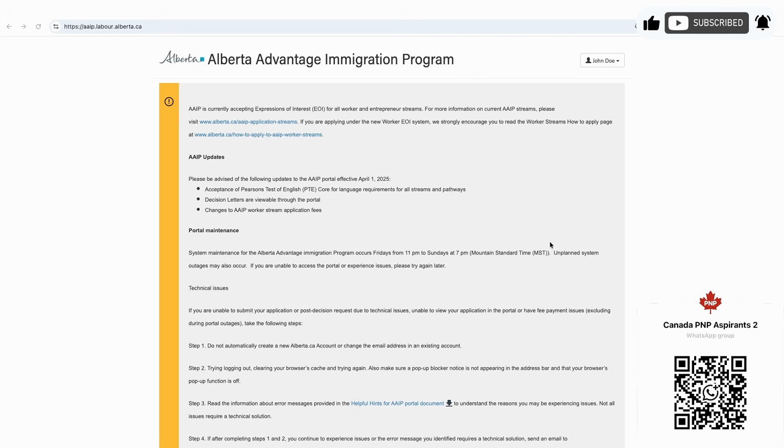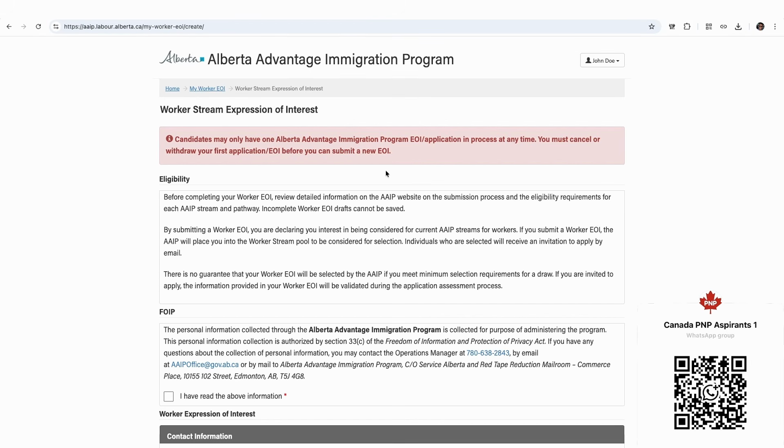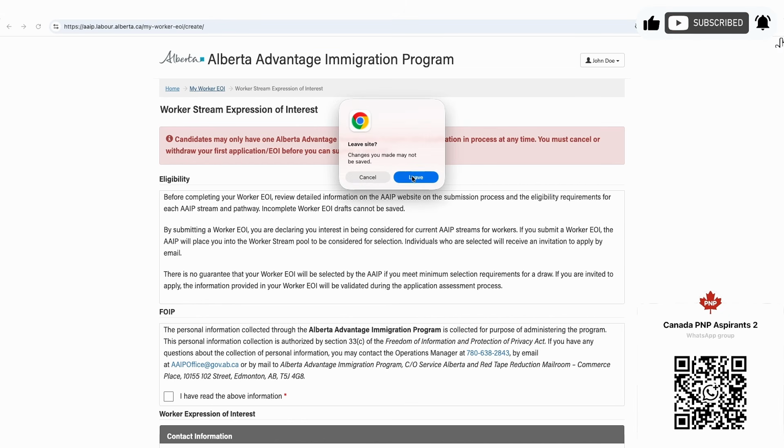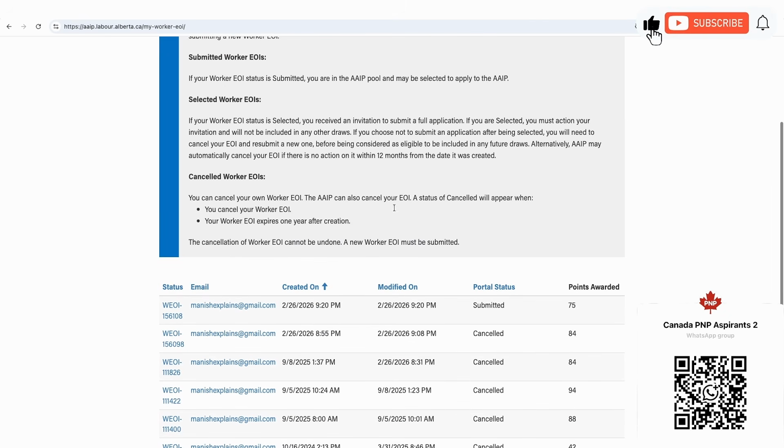So if you log into your Alberta immigration portal, and if you go ahead and click on create new expression of interest, if you already have an expression of interest, you will get this error message, which basically means that you cannot have more than one expression of interest. That's very clear. So if you already have an expression of interest, let me go through the demo expression of interest that I have.